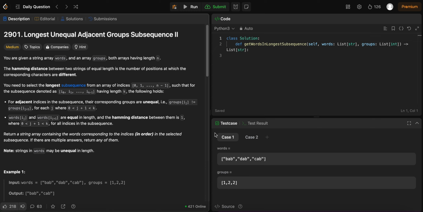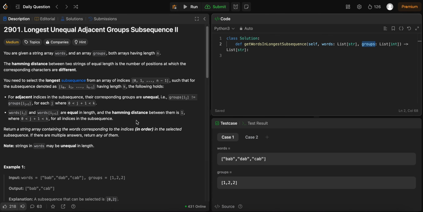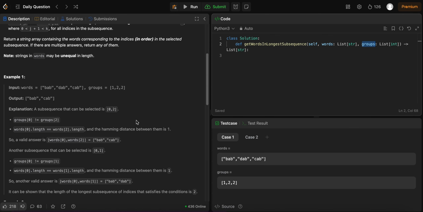So we have a medium today, it's called Longest Unequal Adjacent Groups Subsequence 2. So what are we given? We are given an array of strings called words and also some groups. It is a bit similar to yesterday's.